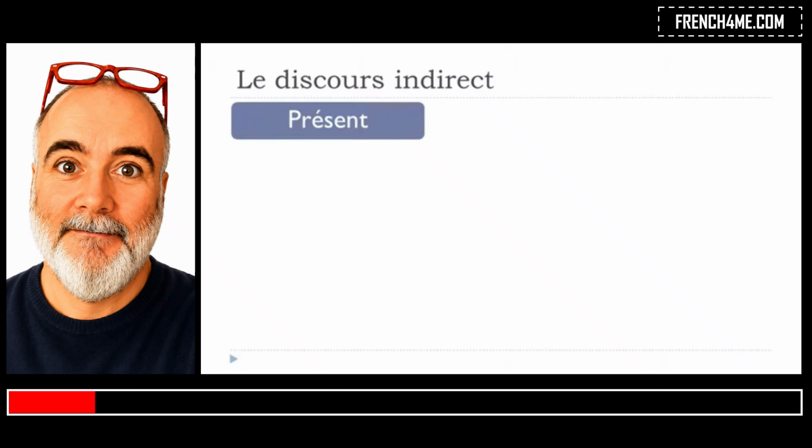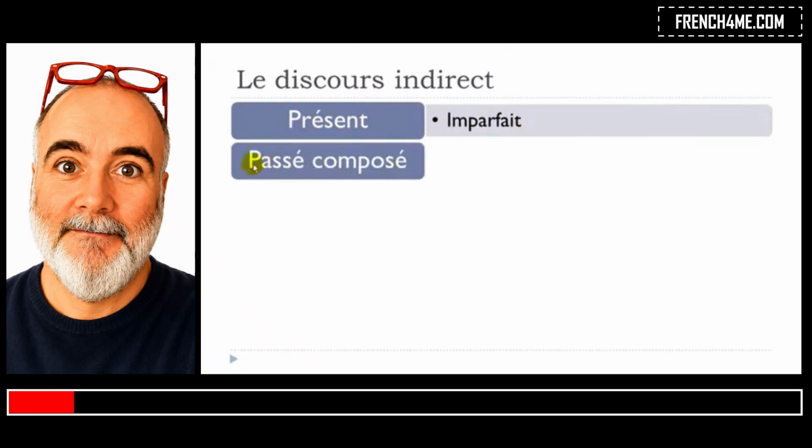So keep in mind that if you've got this structure, first verb at the passé form, and then the second verb at the present form, okay? So when you modify this structure and put it in discours indirect, remember, présent, as we saw, will become imparfait, okay? Then if you've got passé composé in the second part of the structure, it will become plus que parfait, okay?